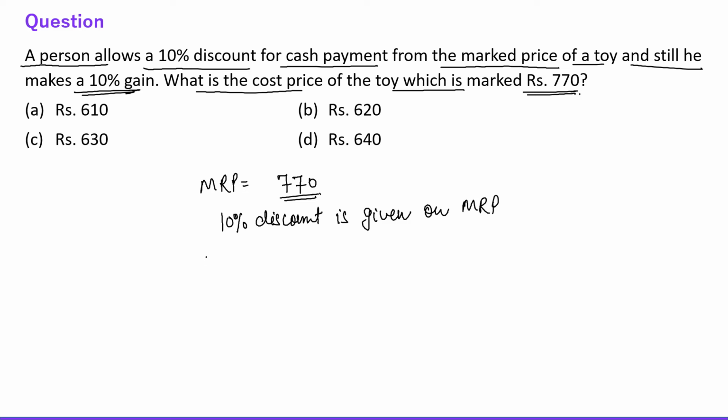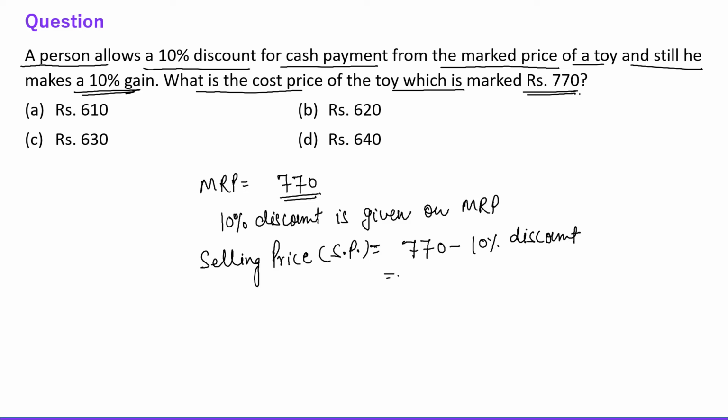Okay, so selling price is what? SP of the toy is what? MRP minus 10% discount, right? So this is 770 minus 10% discount, right? So 10% of 770 is what? 10% of 770 is 77 rupees, which is 693, right? So SP of the toy is 693 rupees, right everyone?